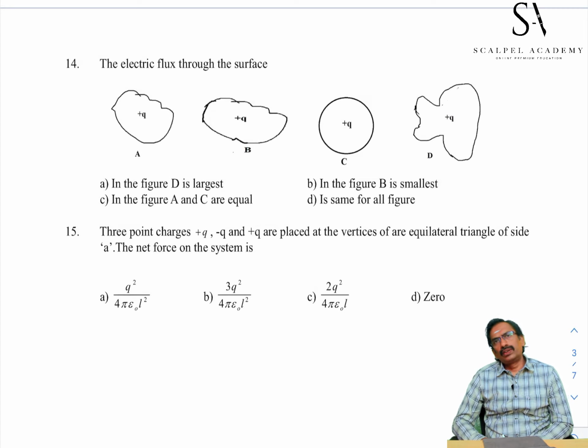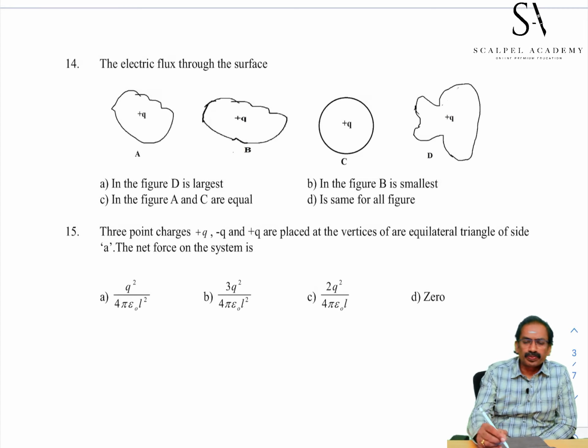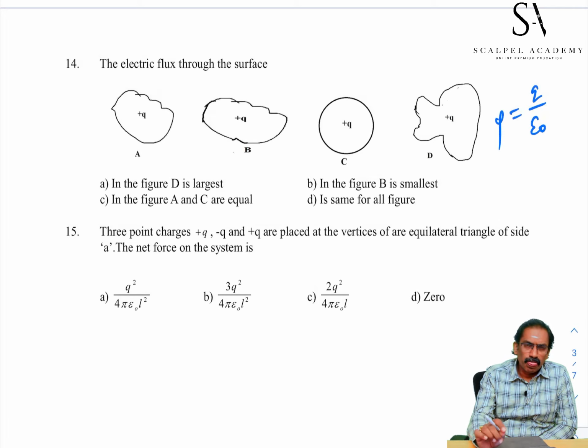Flux through a closed surface depends on the quantity of charge inside, independent of the nature of the surfaces, meaning the size. All are closed surfaces. So, irrespective of shape and size, flux through all the surfaces is equal, because flux depends on charge only, which is the same for all the figures.